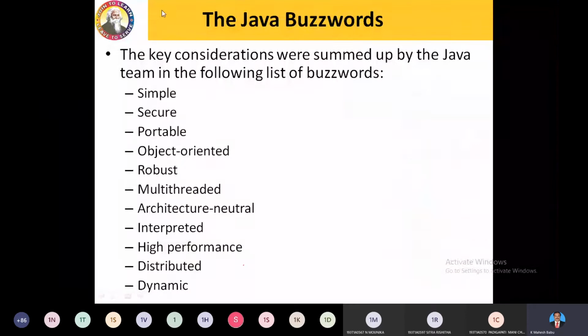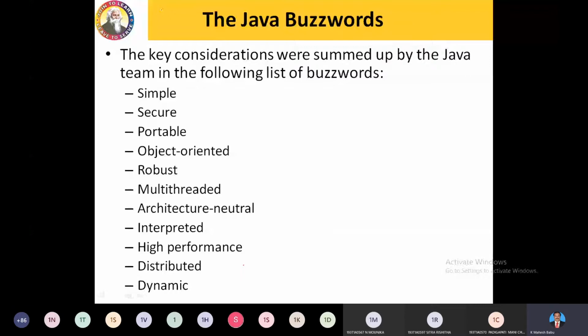So come back to the next topic. The next one is the buzzwords. Just know what Java buzzwords are, what the Java features or advantages of Java are. In this topic, it's very simple, and we have plenty of things. Sometimes we may expect in previous question papers, JNT question papers, they may ask, write about Java buzzwords.